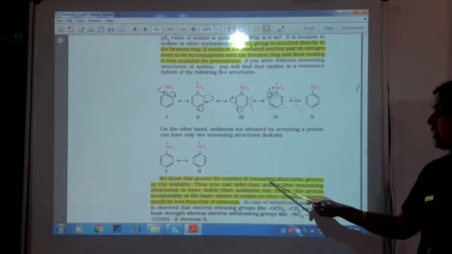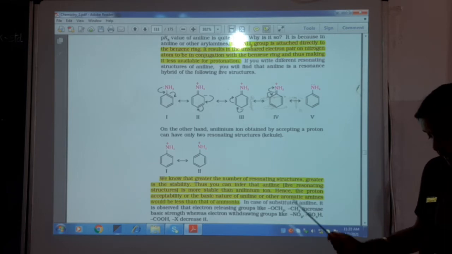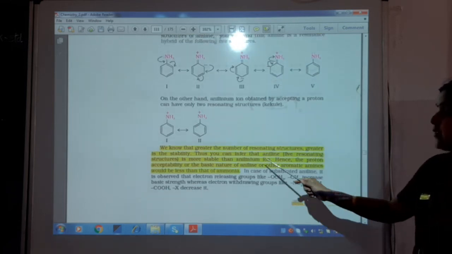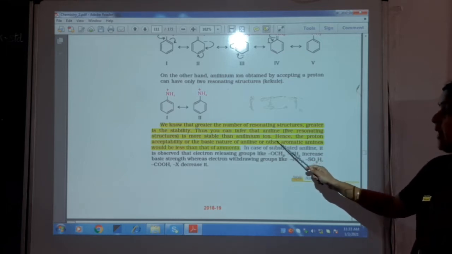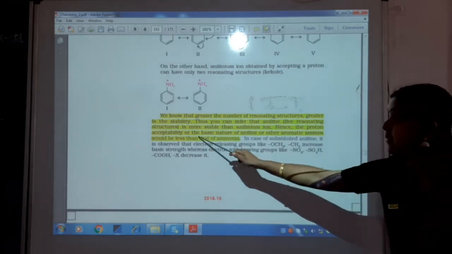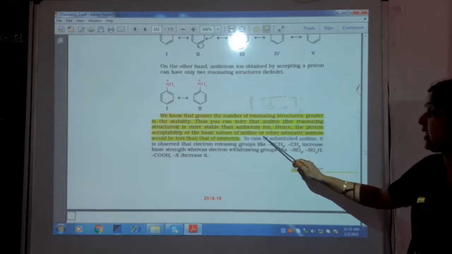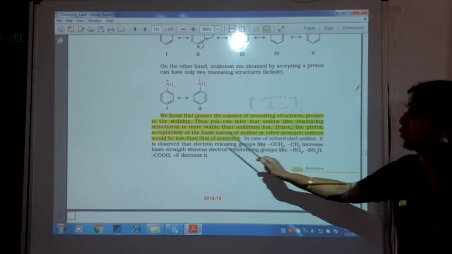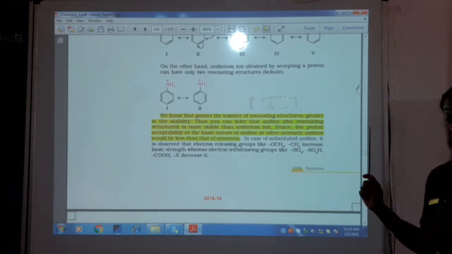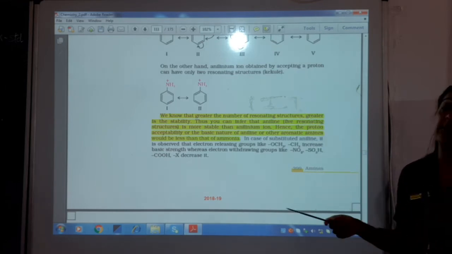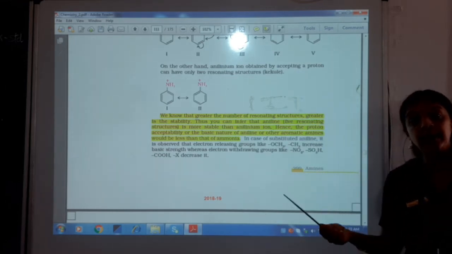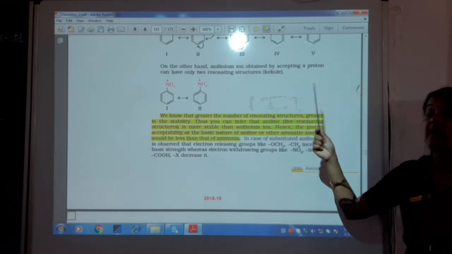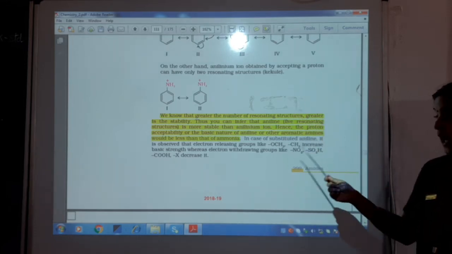We know that the greater the number of resonating structures, the greater the stability. So you can always say aniline is more stable than the anilinium ion. Hence the proton acceptability, or the basic nature, of aniline and other aromatic amines will be very much less than that of ammonia. So we said alkyl amines are stronger bases than ammonia, but aryl amines are less basic than ammonia.